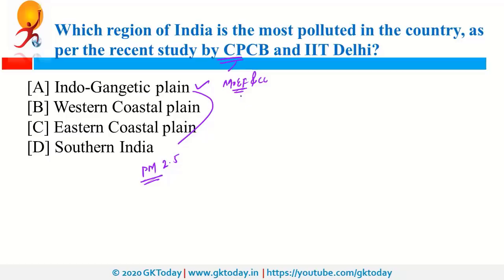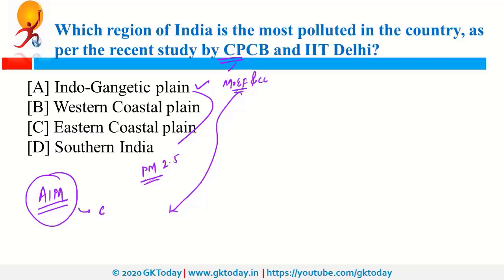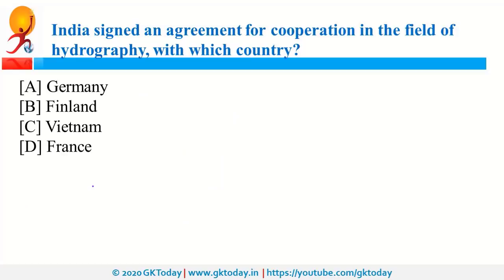Now, recently the Environment Ministry was also in news because of AIPA. What is AIPA? It is Apex Committee for Implementation of Paris Agreement. So recently the government decided to constitute this Apex Committee. Why was this committee constituted? To ensure the proper implementation of the Paris Agreement. And this has been constituted as per the provisions of EPA 1986, that is Environment Protection Act of 1986. And the Secretary of the Ministry of Environment, Forest and Climate Change will be the chairperson of this Apex Committee.